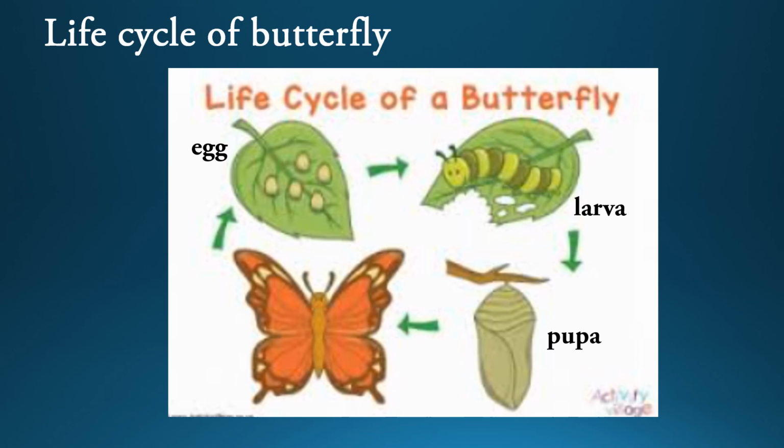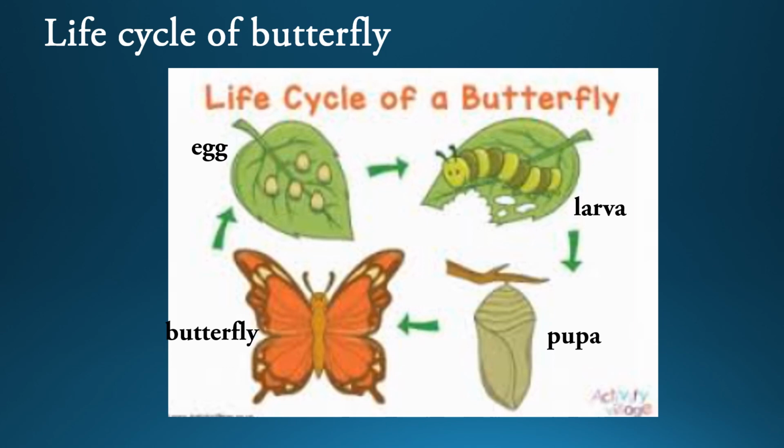The caterpillar undergoes many changes inside the pupa. They molt several times. A few weeks later, a beautiful butterfly comes out of the pupa. This whole process is called the life cycle of butterfly. Houseflies and moths also go through 5 stages in their life cycle.